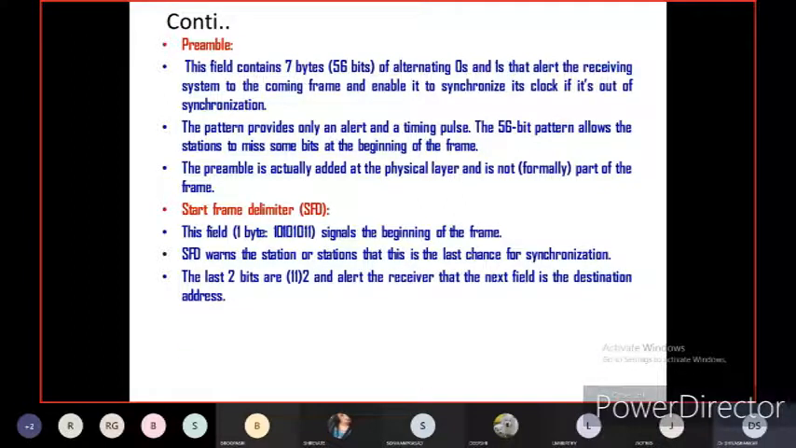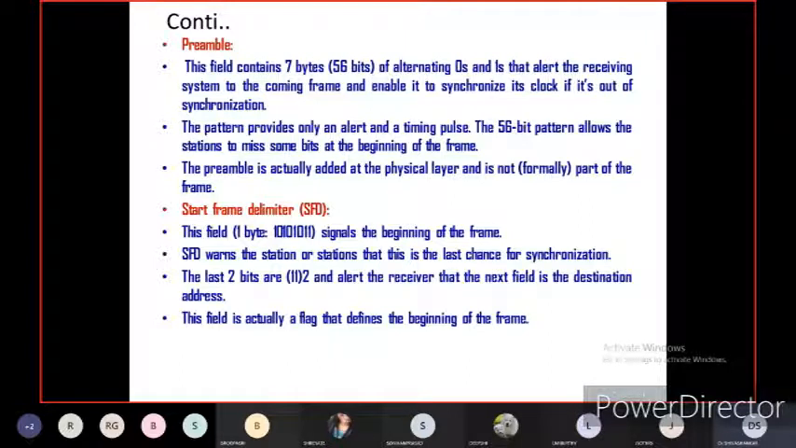It gives the warning. Then the last two bits are 1 1, and they alert the receiver that the next field is the destination address. This field is actually a flag that defines the beginning of the frame. Of course, the SFD, start frame delimiter, is a control flag. So it gives the warning for synchronization, meaning if any data or bits are missing.